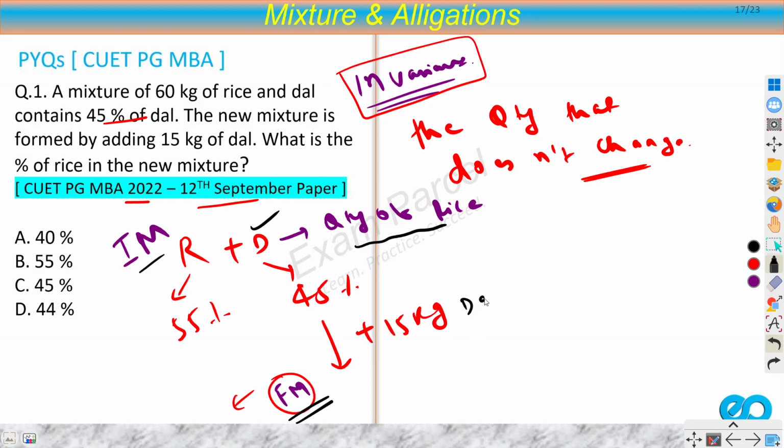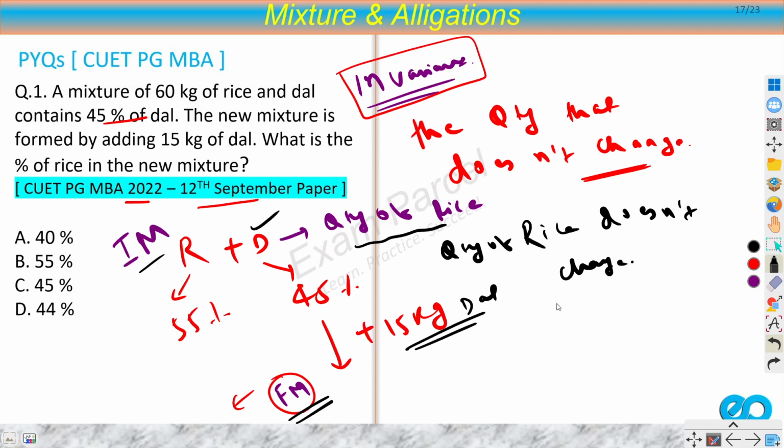Whatever I have added, it is dal. So the quantity of rice does not change, or we can say that quantity of rice is an invariant here because it doesn't vary.